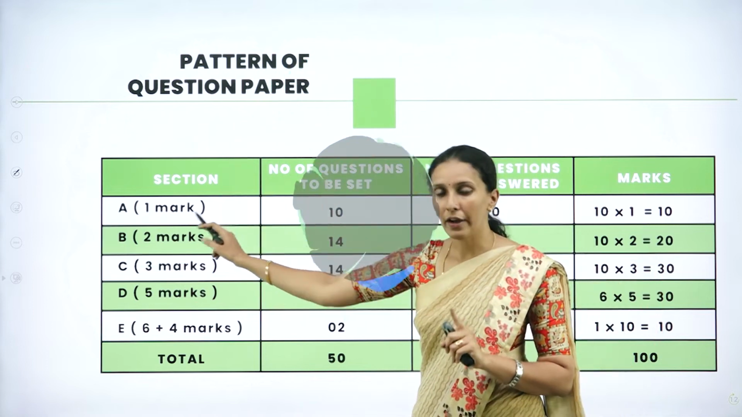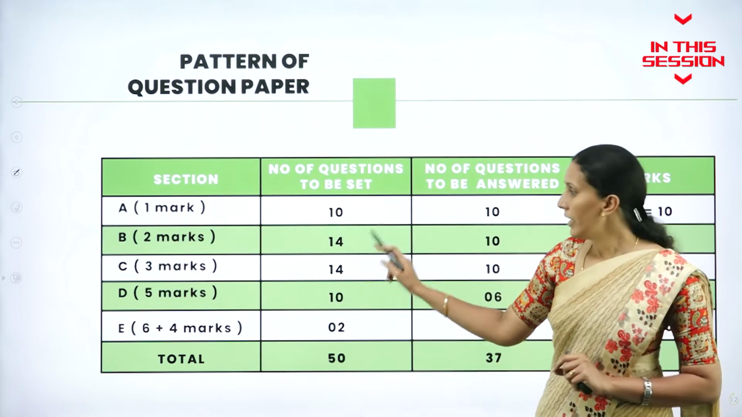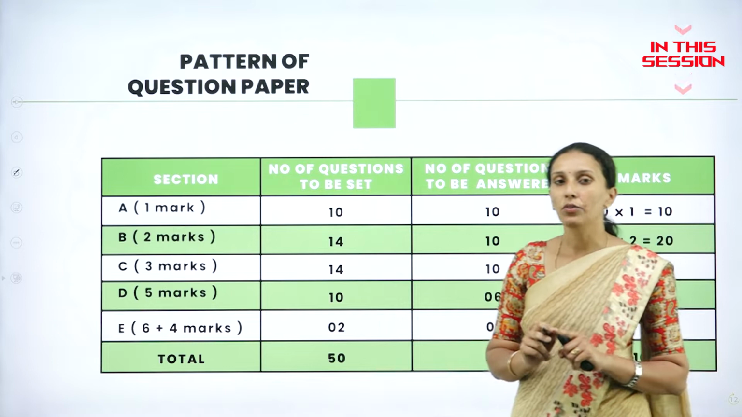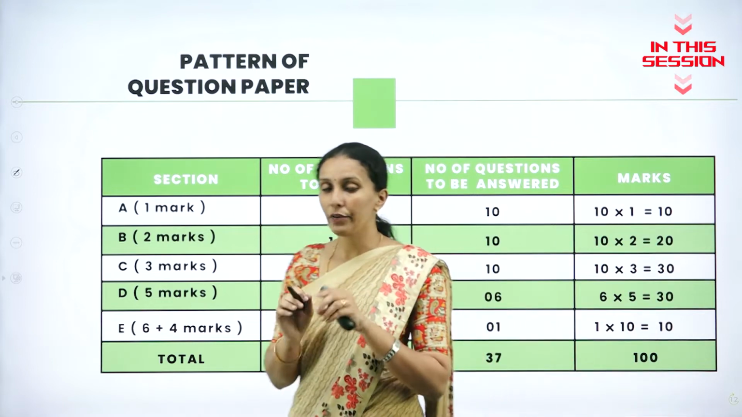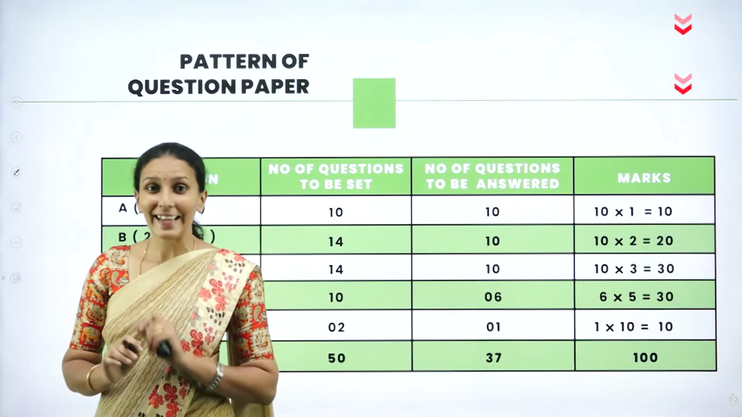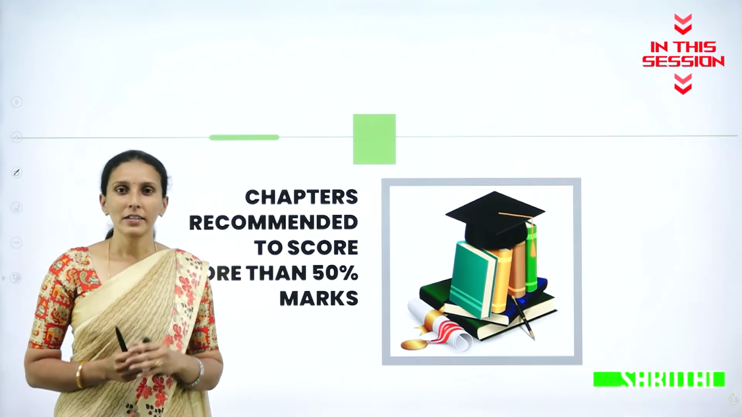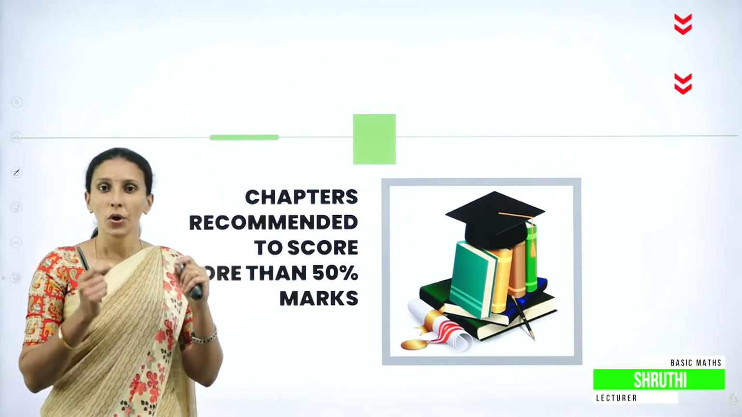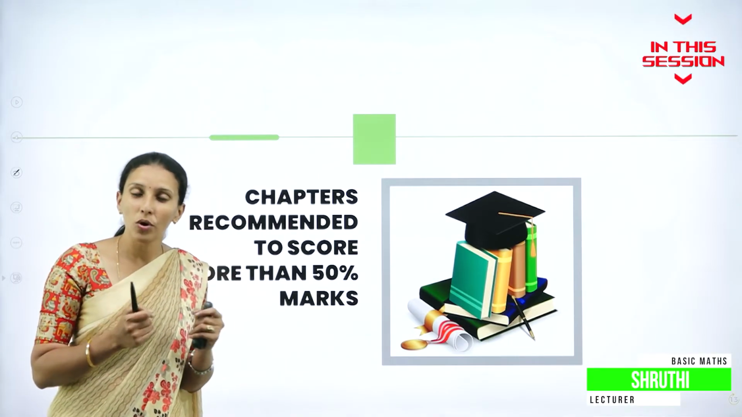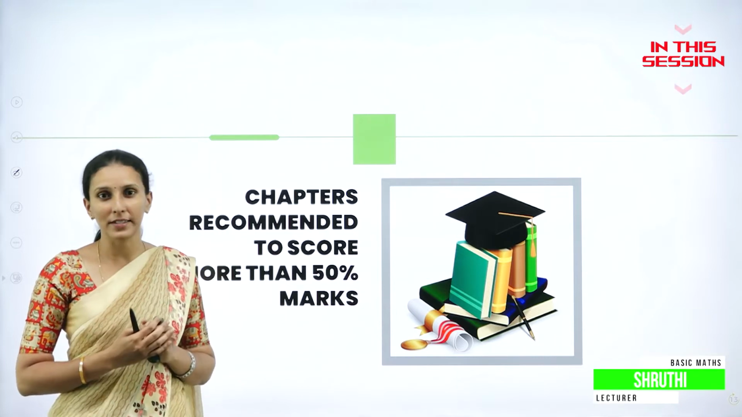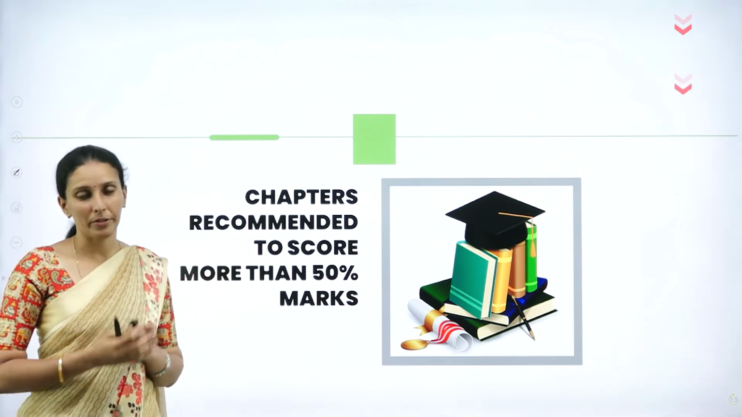Part A contains 1 mark questions. You will be having 10 questions and you have to answer all the 10 questions. There will be no options for the Part A section. I will recommend certain simple chapters where you can concentrate more so that you can gain more than 50% of marks in your question paper.